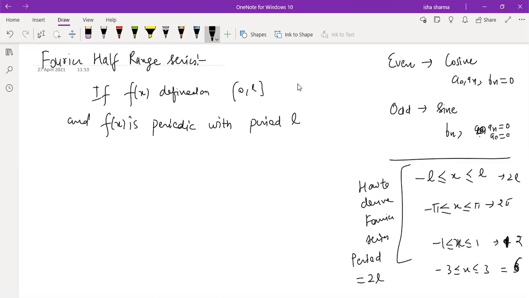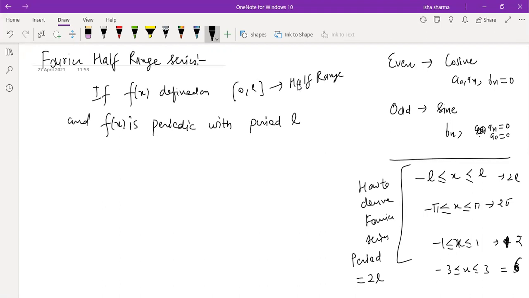The total range of the x values was minus L to L, but now it is just from 0 to L. That is how the function definition is given to us. Then what to do? The question is how to derive its series. And that series will be known as the half range series because of the half range interval given to us.